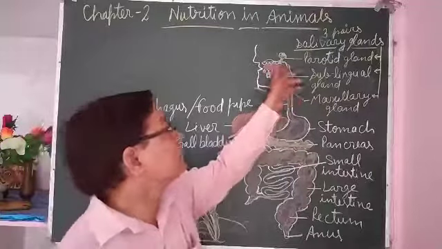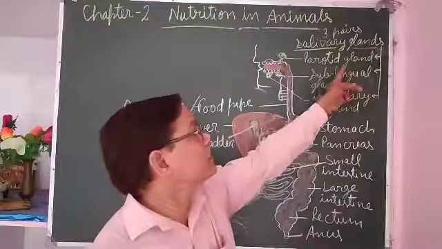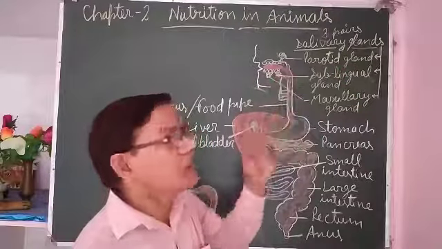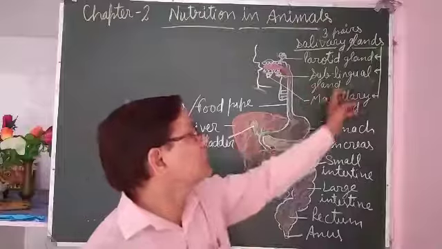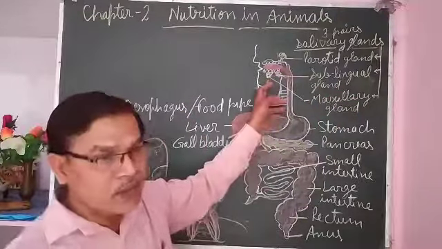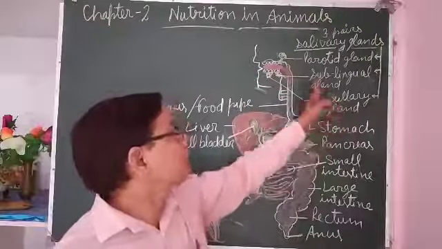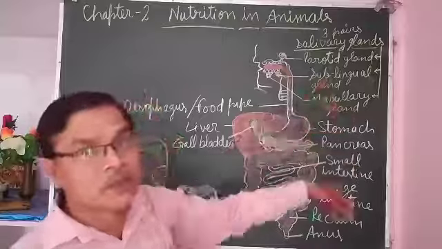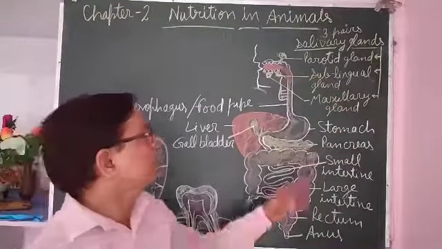So three pairs of salivary glands are there. On the upper side there is the parotid gland, at the back below the tongue there is the sublingual gland, and below the tongue, a little more to the front, there is the maxillary gland. So these are the three pairs of salivary glands found in the buccal cavity of human beings.